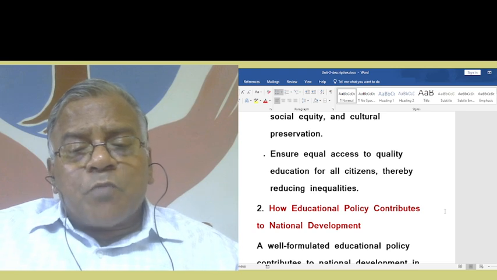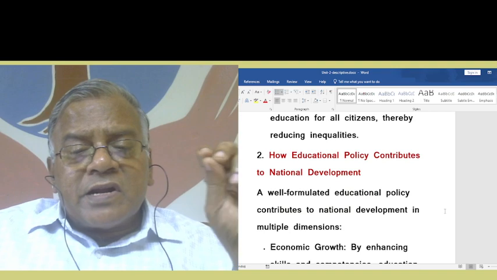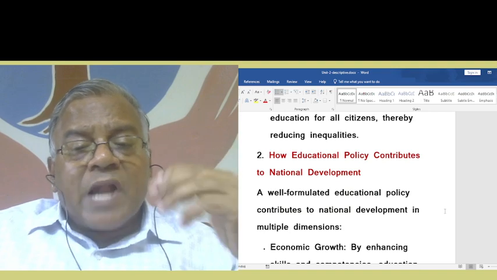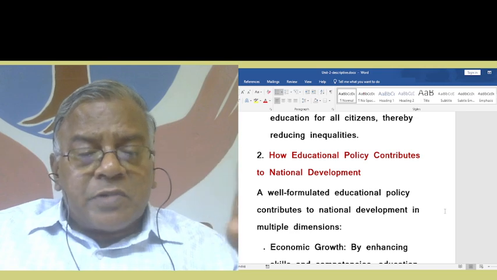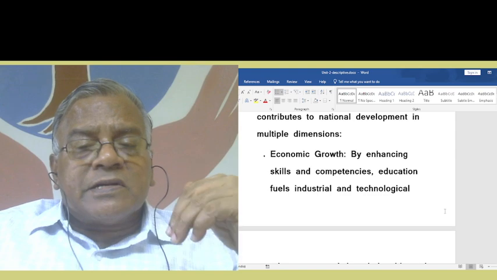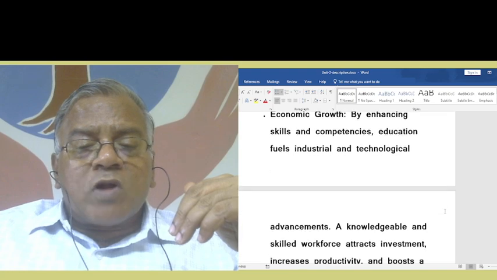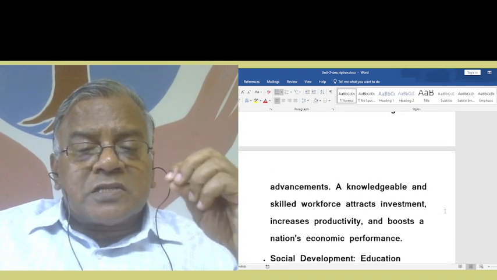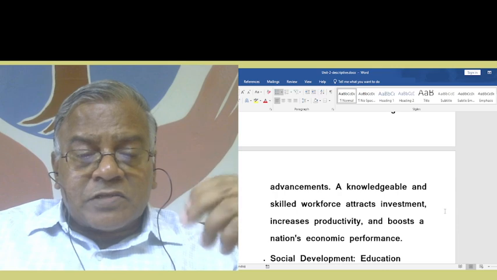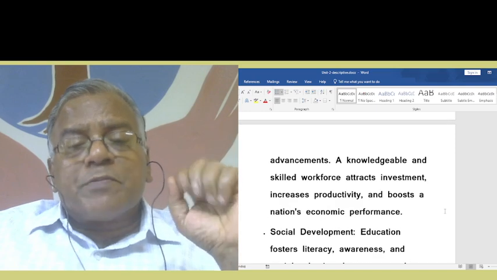How educational policy contributes to national development. A well formulated educational policy contributes to national development in multiple dimensions. Economic growth. By enhancing skills and competencies, education fuels industrial and technological advancements. A knowledgeable and skilled workforce attracts investment, increases productivity, and boosts the nation's economic performance.